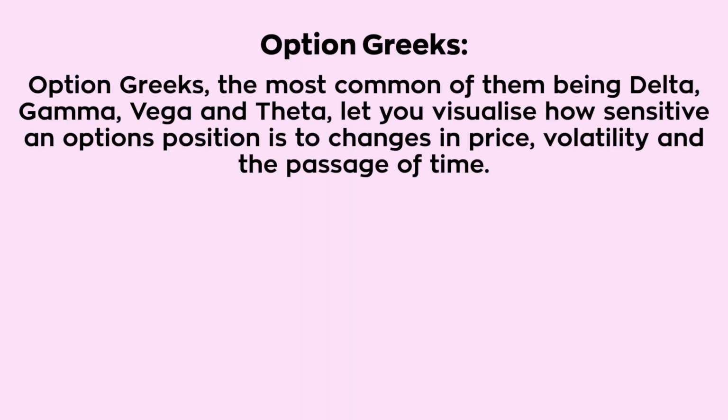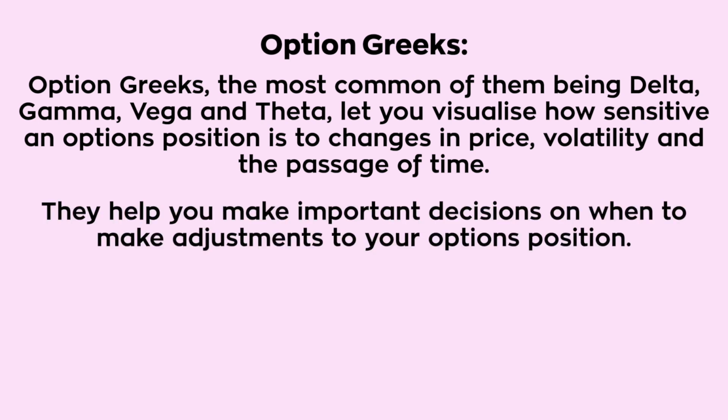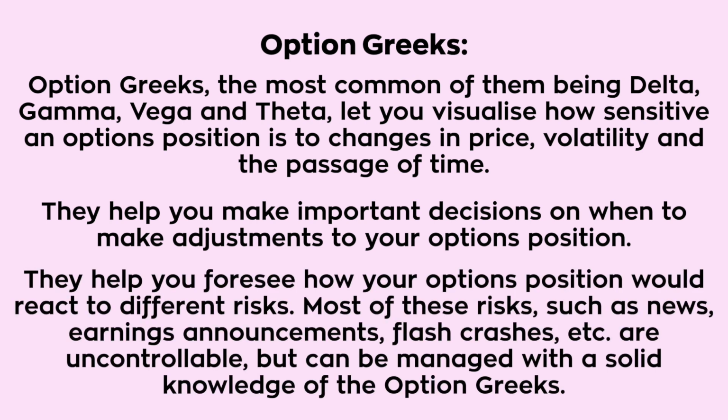So, what are option Greeks? Option Greeks, the most common of them being delta, gamma, vega, and theta, let you visualize how sensitive an options position is to changes in price, volatility, and the passage of time. They help you make important decisions on when to make adjustments to your options position. They help you foresee how your options position would react to different risks.